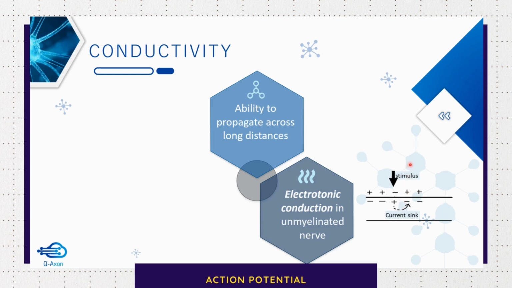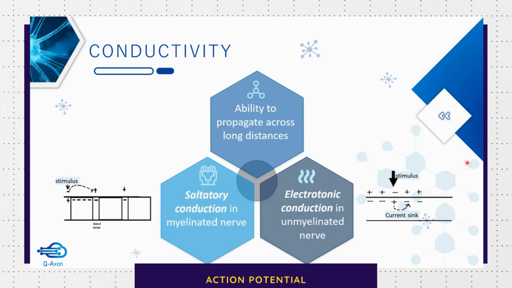So a new action potential is generated here. Now there is a current sink here and that will cause an action potential here. And in this manner, the action potential slowly travels along the axon. Now, the disadvantage of electrotonic conduction is that it is quite slow.